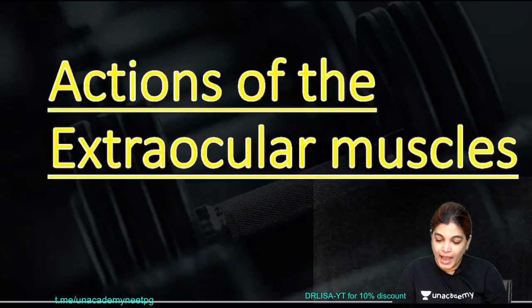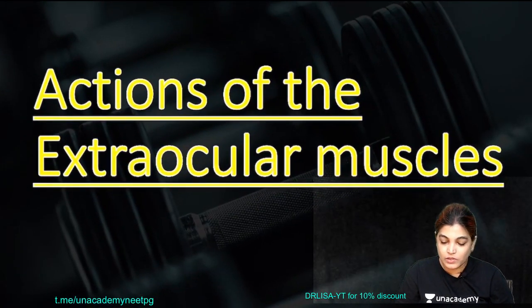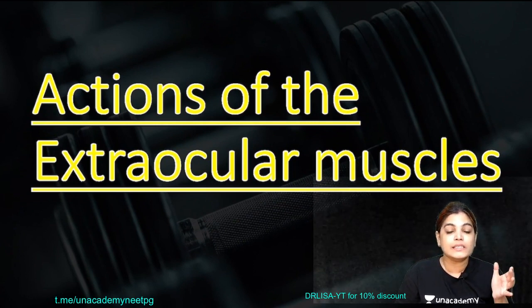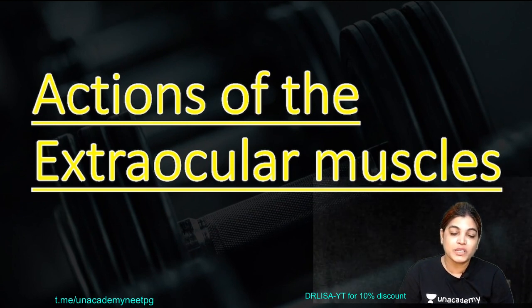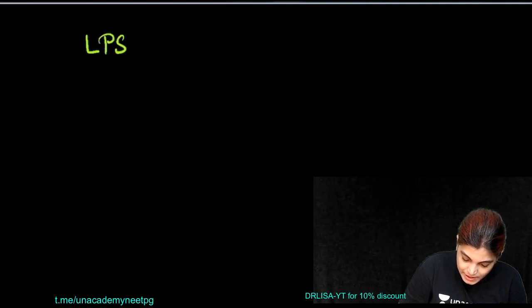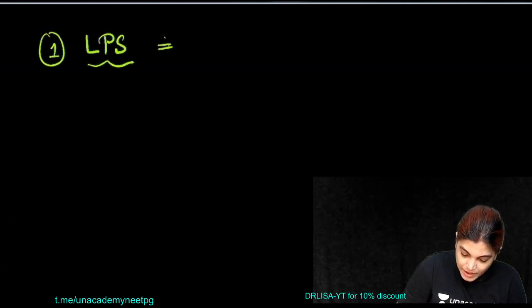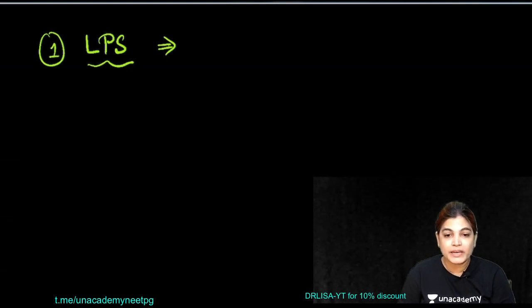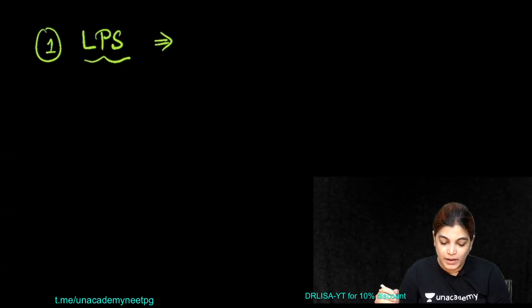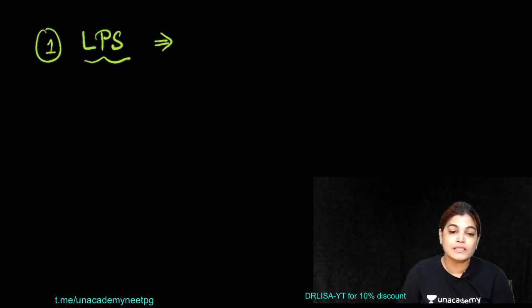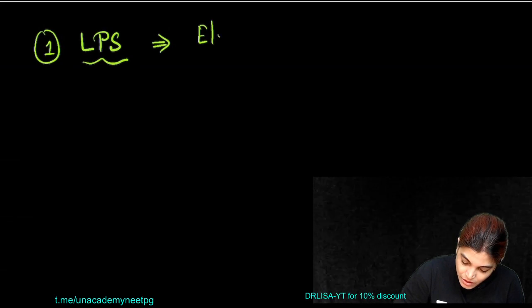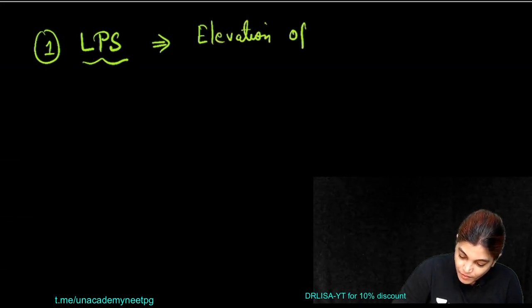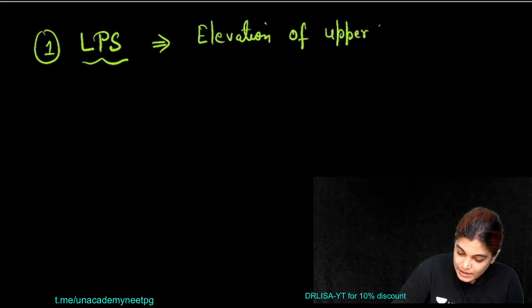Now coming to the action of individual muscle. So I would also like to discuss in brief about the action of all the 7 extraocular muscles, which is very important for your upcoming FMG exam. Okay, so let's write LPS. The first muscle, that is LPS. Now LPS muscle is lying on the superior aspect and it is inserting into the upper eyelid, and the major action which it performs is the elevation of upper eyelid. So write down, it causes elevation of upper eyelid.